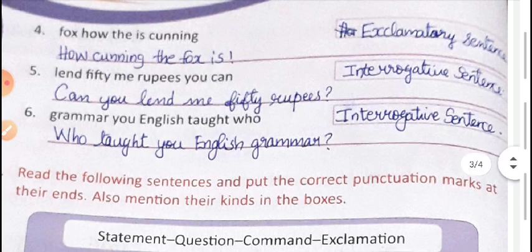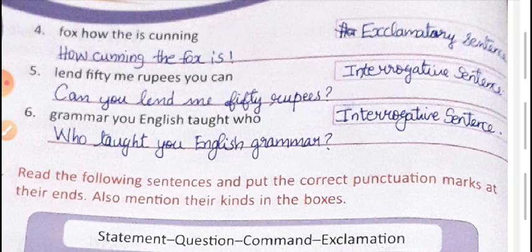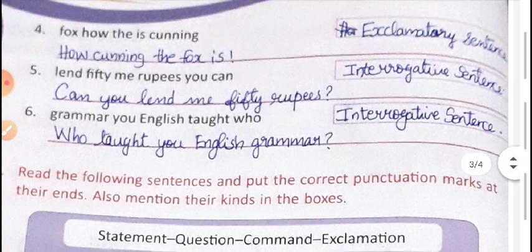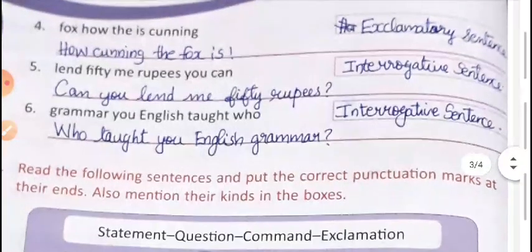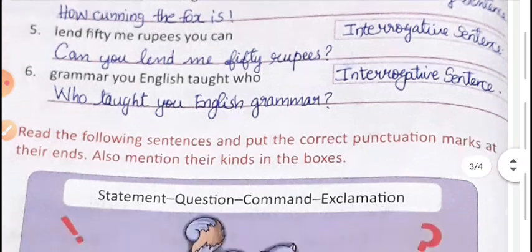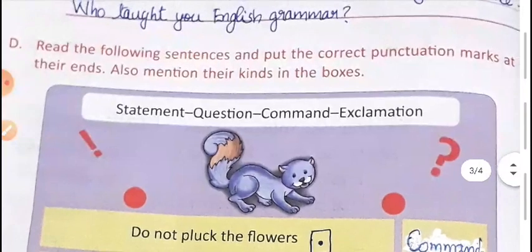We can rearrange these words into "Can you lend me 50 rupees?" It's a question, so an interrogative sentence. Now sixth one: grammar, you, English, taught, who. We can rearrange it: "Who taught you English grammar?" That is an interrogative sentence.